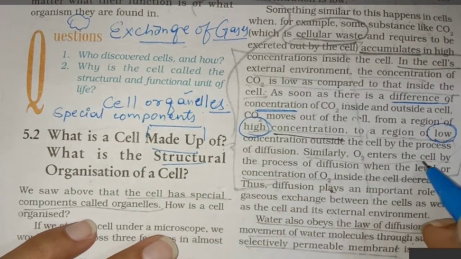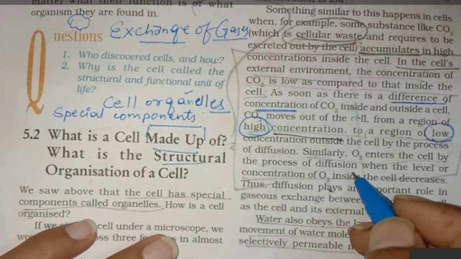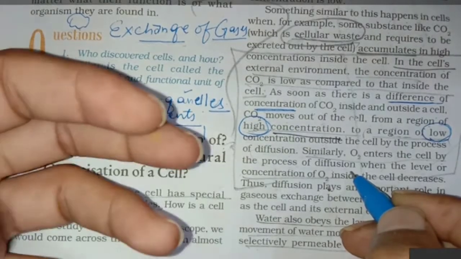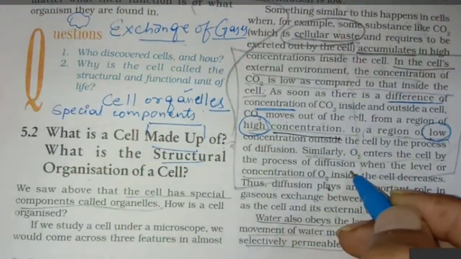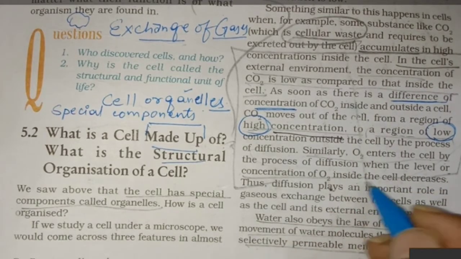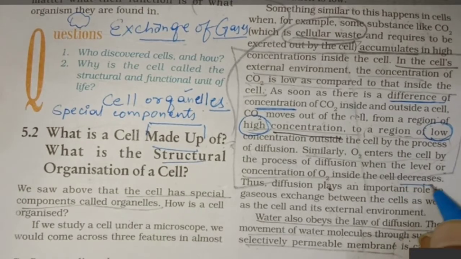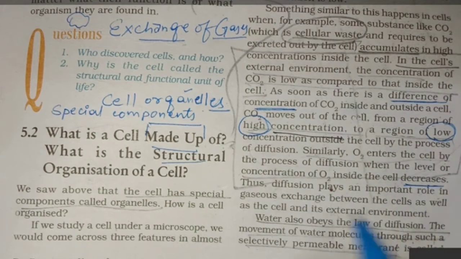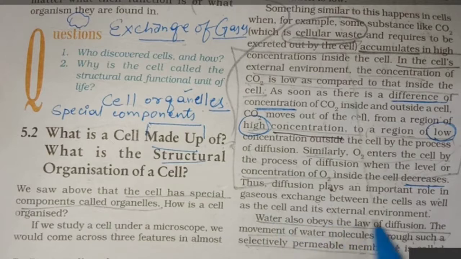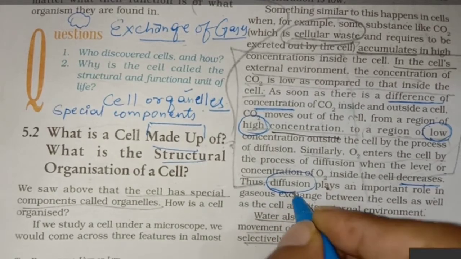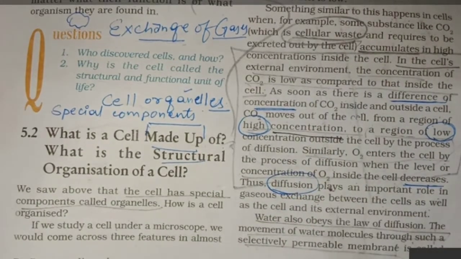Similarly, oxygen enters the cell by the process of diffusion. क्योंकि हमारे सेल के अंदर अगर ऑक्सीजन कम है तो एटमॉस्फेयर में तो ऑब्वियसली ज्यादा है. It will take from the surroundings, external environment. When the level or the concentration of oxygen inside the cell decreases, जब ऑक्सीजन क्या हो रही है सेल में, कम हो रही है. Thus, diffusion plays an important role in gaseous exchange between the cells as well as the cell and its external environment. Which process is playing an important role? That is diffusion.